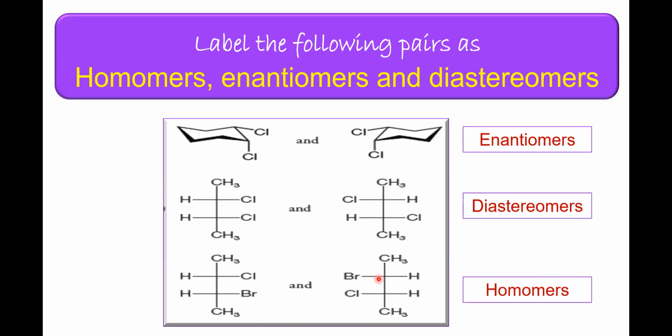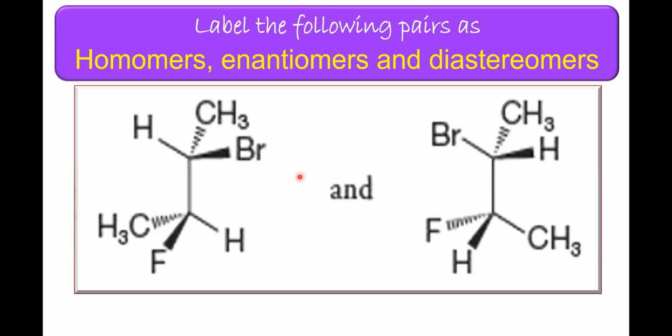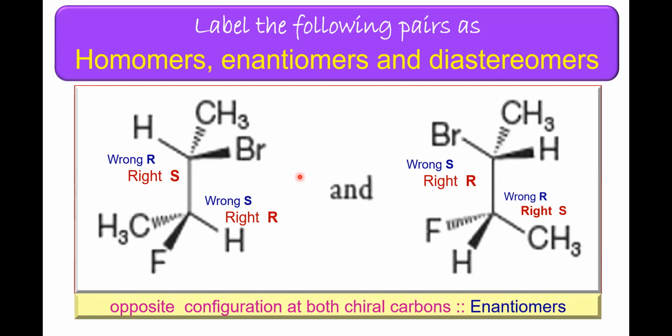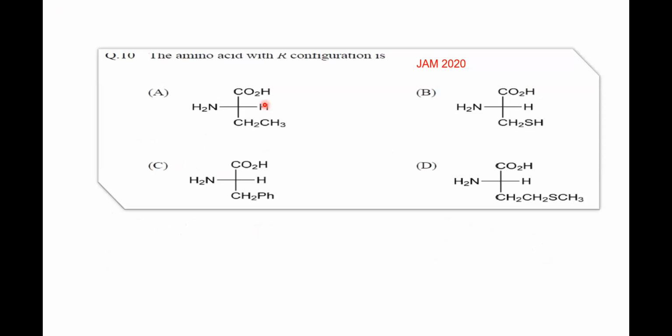So same configurations will come. So one more pair. S configuration or R configuration, or yes, opposite configurations, therefore enantiomers. So which has R configuration, therefore priorities assign cheddam first.